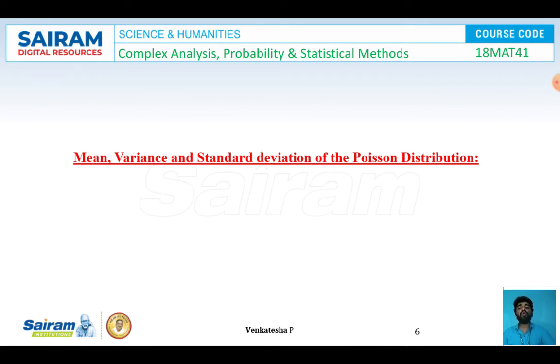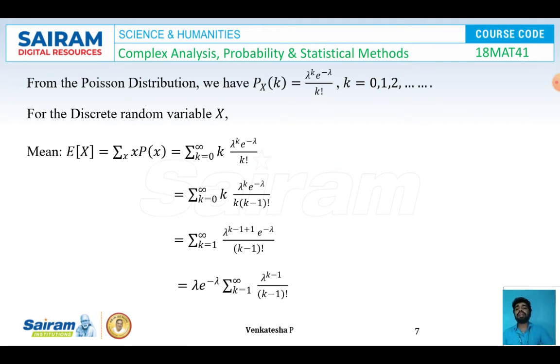So next is the mean, variance and standard deviation of the Poisson distribution. To prove this, take the formula of the Poisson distribution. Consider the probability mass function P of x of k equal to lambda power k e power minus lambda by k factorial, for k equal to 0, 1, 2 and so on till infinity. Since here x is a discrete random variable, the formula for mean will be expectation of x equal to summation x into p of x. So I'm replacing p of x with lambda power k e power minus lambda by k factorial when x is equal to k.